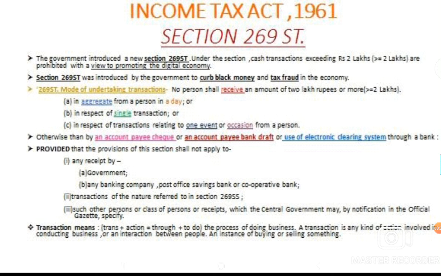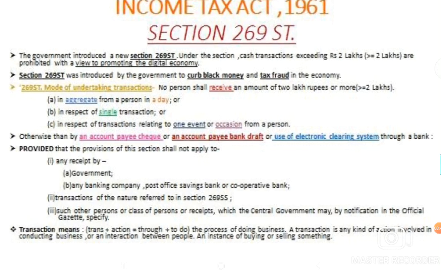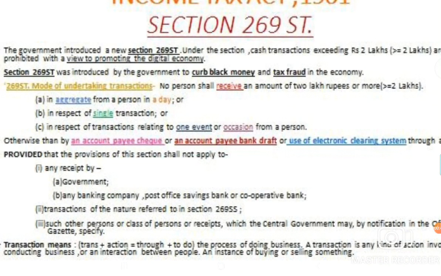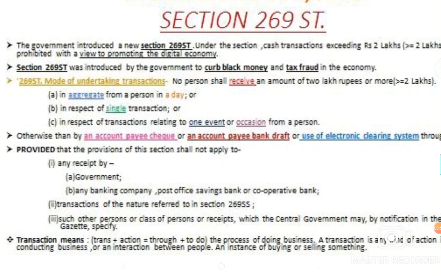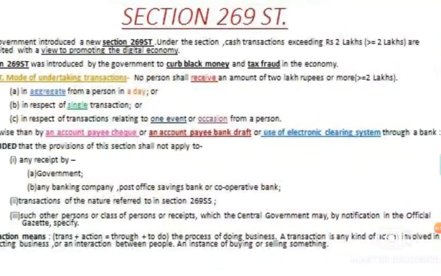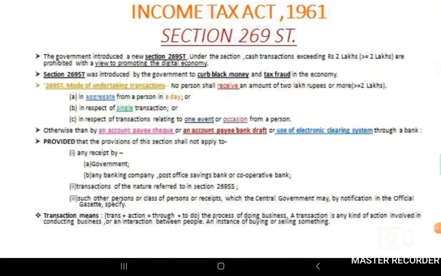269ST, mode of undertaking transactions. No person shall receive an amount of 2 lakh rupees or more in aggregate from a person in a day, or in respect of a single transaction, or in respect of transactions relating to one event or occasion from a person, otherwise than by an account payee cheque or an account payee bank draft, or use of electronic clearing system through a bank. The provisions of this section shall not apply to any receipt by the government, any banking company, post office savings bank, or cooperative banks.